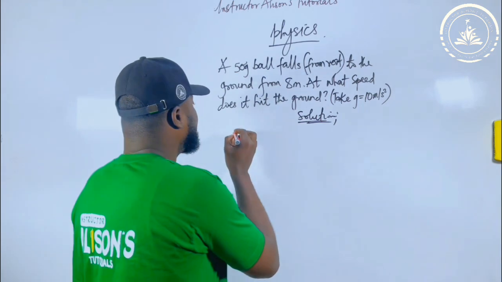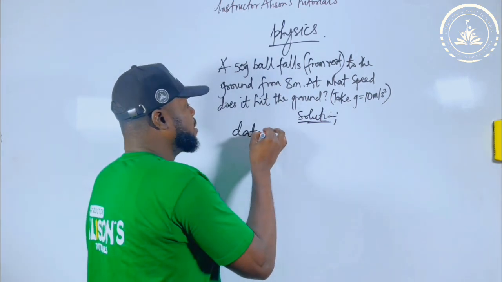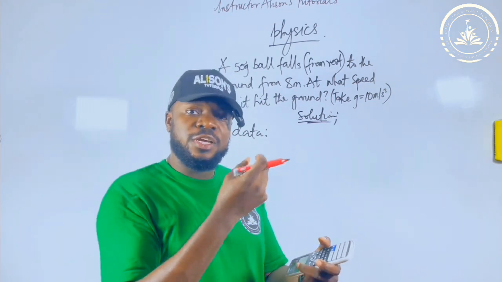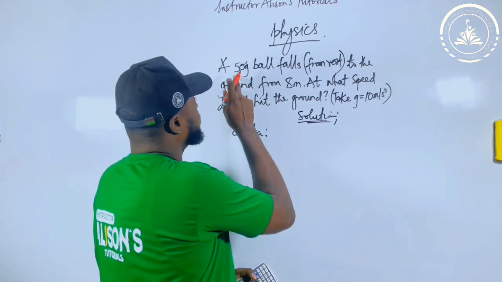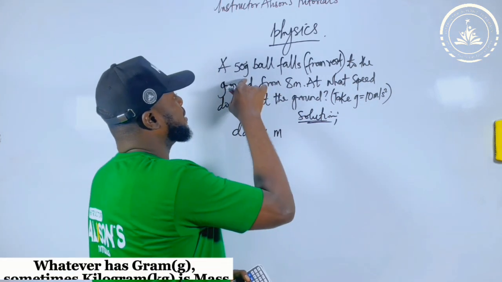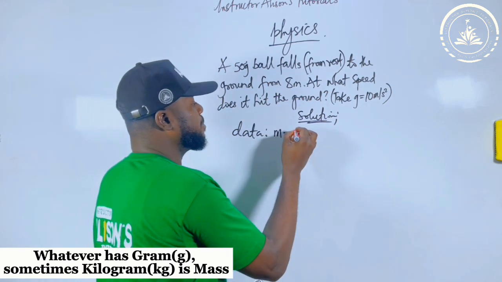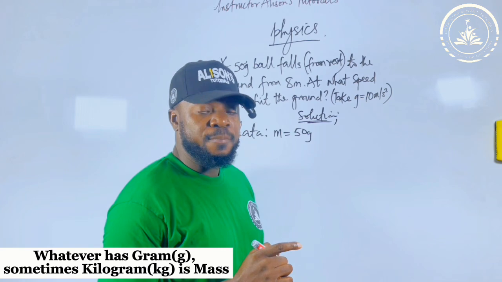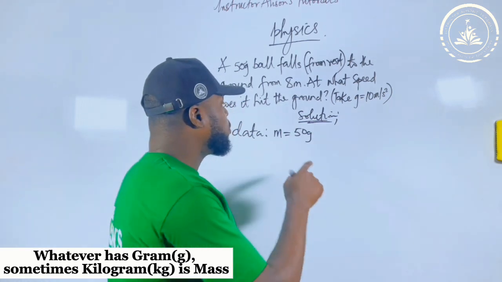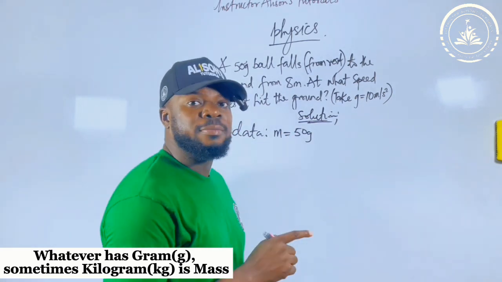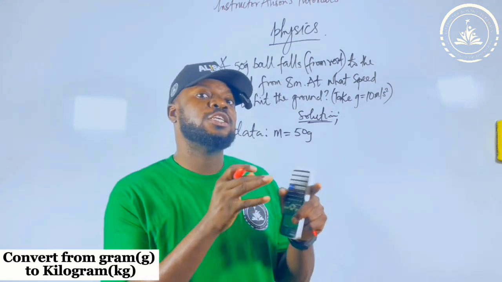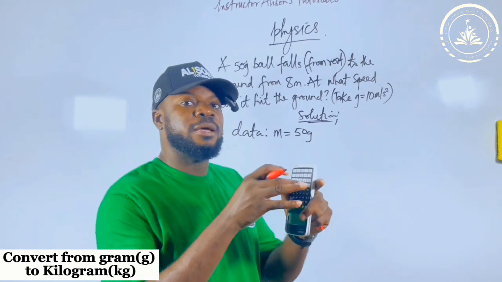what you should do is bring out the data. What I mean by data, some people call them parameters: those things they don't give inside the equation, fetch them out. If you check the question, you first see gram, which is mass. Anything with gram is mass. Sometimes you will see it in kilogram, but when you see it in gram, please don't leave it in gram if you want to use it to solve something. Change it from gram to kilogram. How do you change from gram to kilogram?